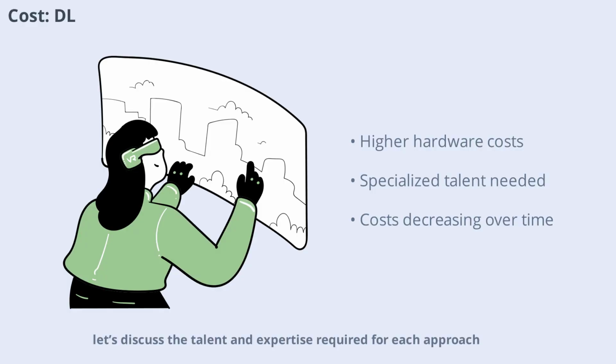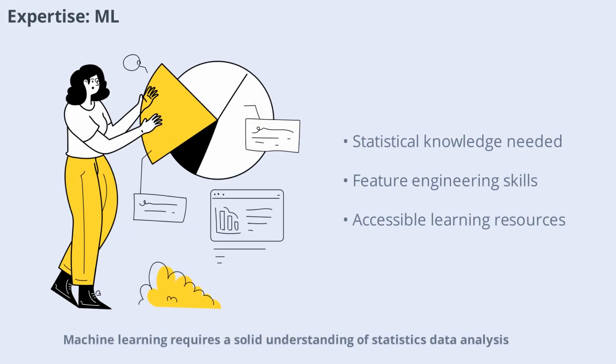Now, let's discuss the talent and expertise required for each approach. Machine learning requires a solid understanding of statistics, data analysis, and algorithm selection. While some models are straightforward, others demand deeper expertise in feature engineering and model tuning. Many educational resources and tools are available, making it easier for newcomers to get started. However, achieving high performance in complex tasks still requires experience and domain knowledge.